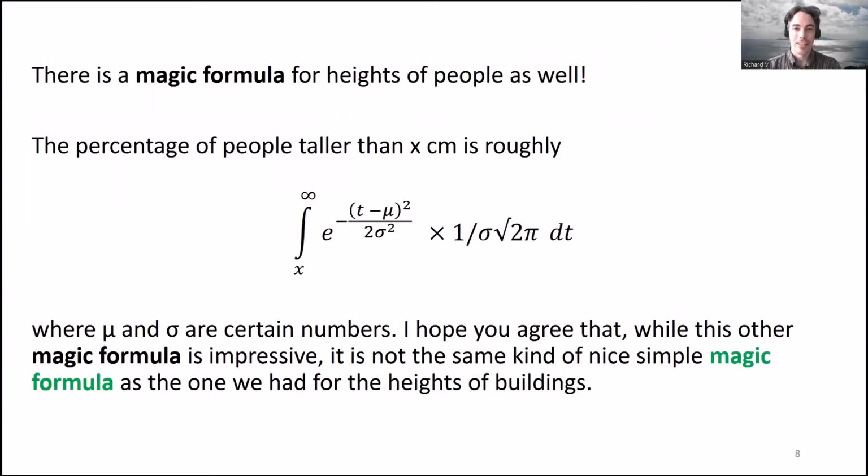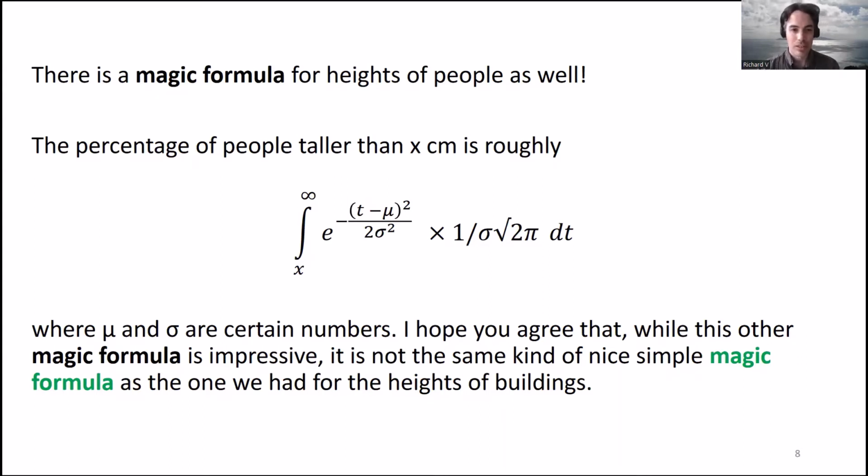And the answer is yes, there is a magic formula for the heights of people. And if you look at the number of people taller than X centimeters, roughly you can get it by this formula here, which is the area under a particular mathematical function from X to infinity, or X and above. And here, mu and sigma are certain statistical numbers. Mu is the average height, sigma is the standard deviation of people's heights. So this is a very amazing magic formula, actually. And it's extremely impressive, but it's not as simple as the magic formula for the heights of buildings.